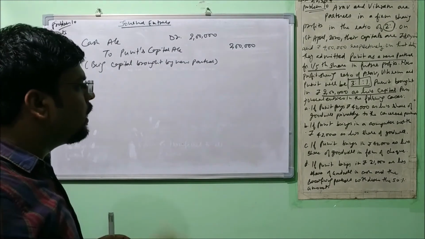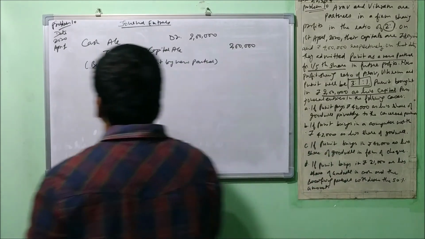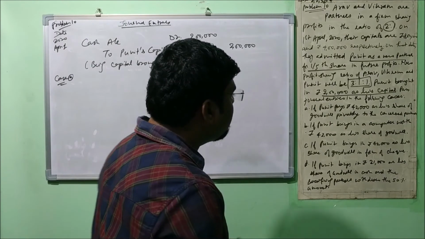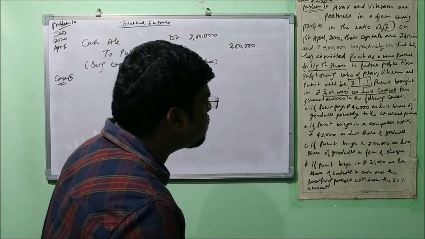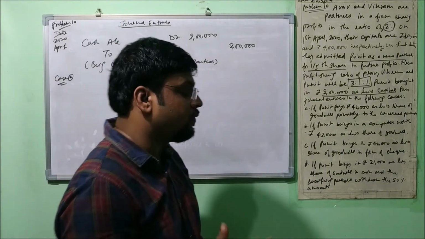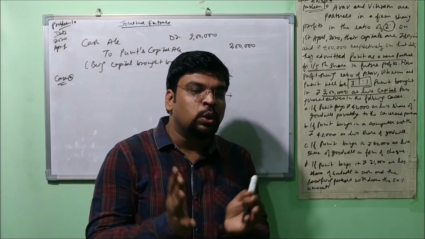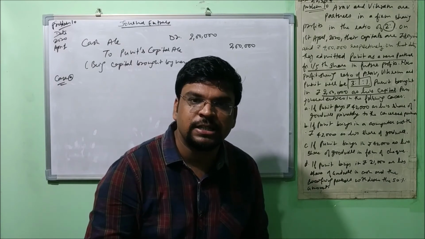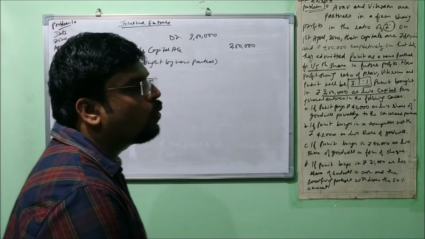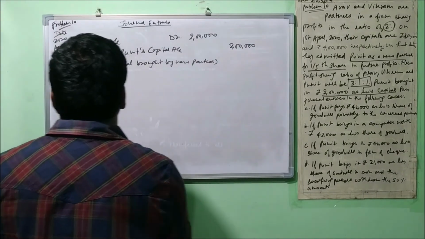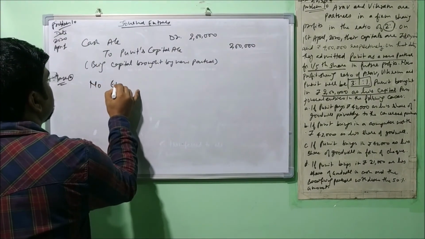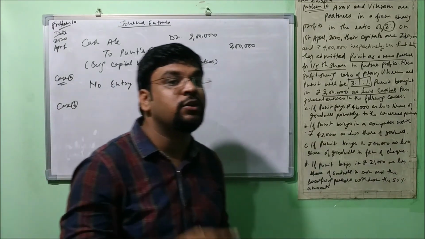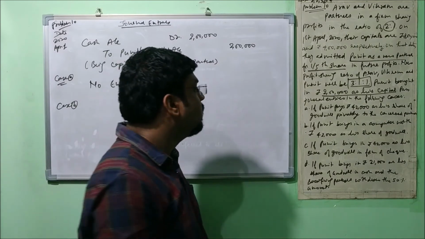There is nothing new in that. Now let's focus on the cases. Case A says that if Puneet pays 40,000 as his share of goodwill privately to the concerned partner. This is the first case. When no event is recorded in the books of account, as I have already explained through journal entries, in that case no journal entry is passed. So we'll write down here: no entry. Understood the point? You'll have to write it down, only then you'll get the 1 mark. This question can come for 1 mark. Okay, the first case is done.